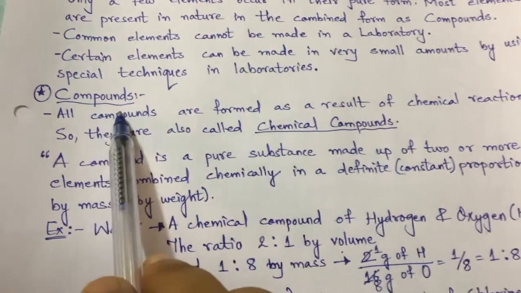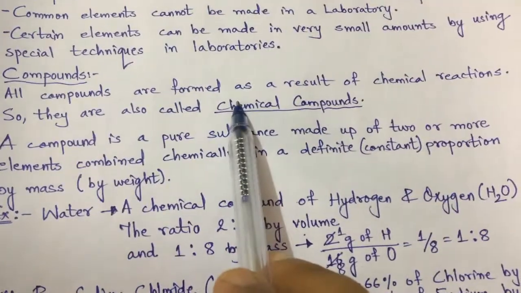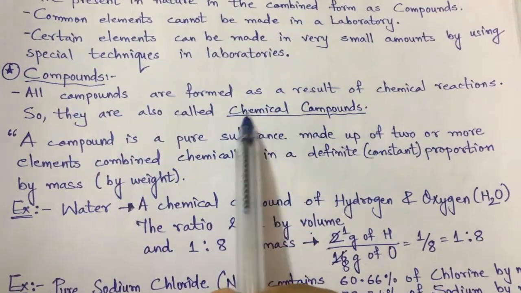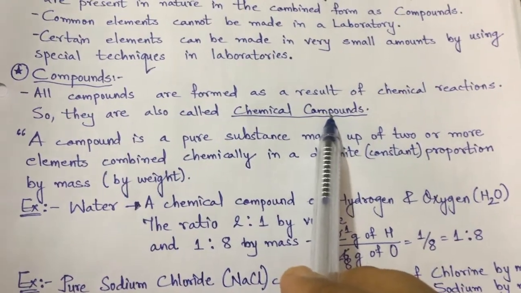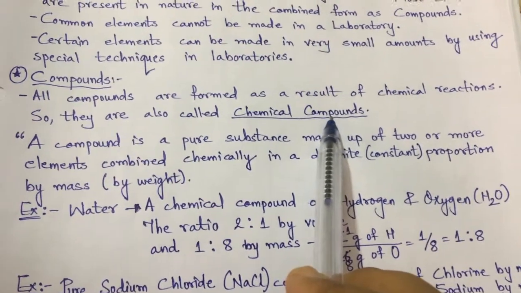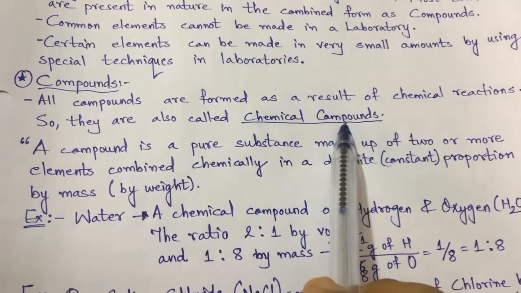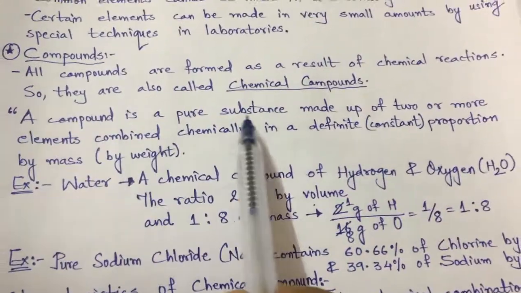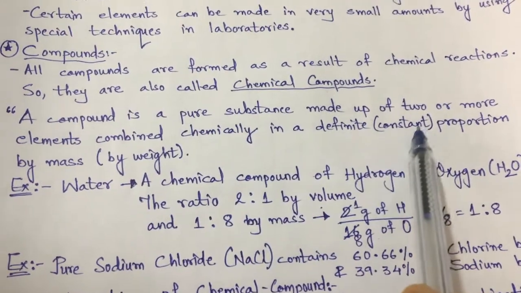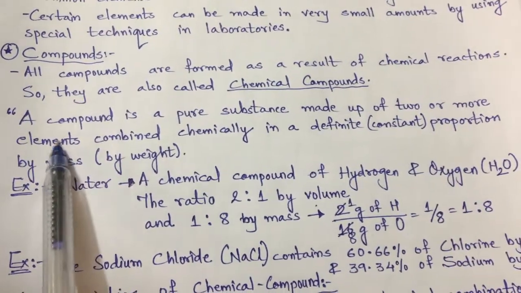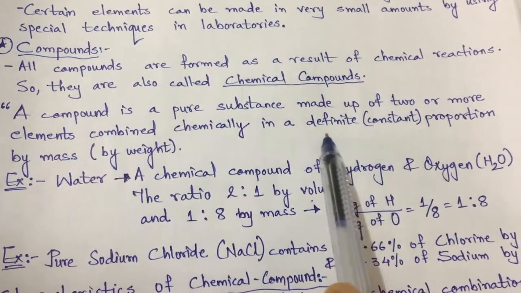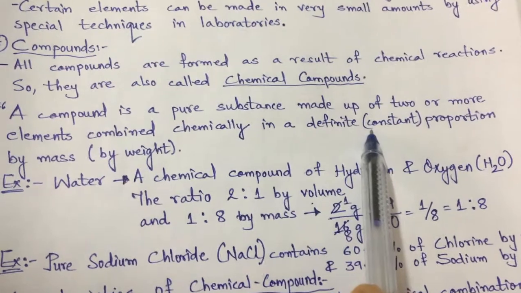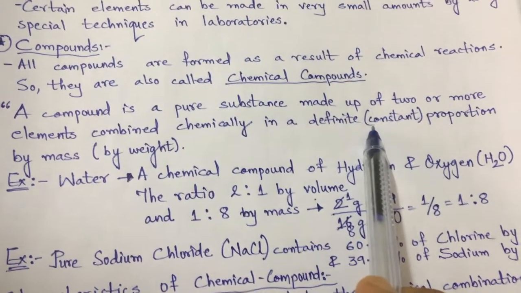Now the compounds. All compounds are formed as a result of chemical reactions, so they are also called chemical compounds. When two or more different elements react with each other, they form a compound, so it is called a chemical compound. A compound is a pure substance made up of two or more elements combined chemically in a definite proportion by mass. Definite means constant, and by mass means by weight.